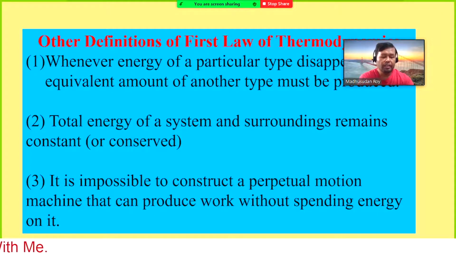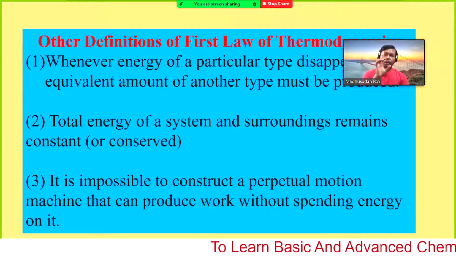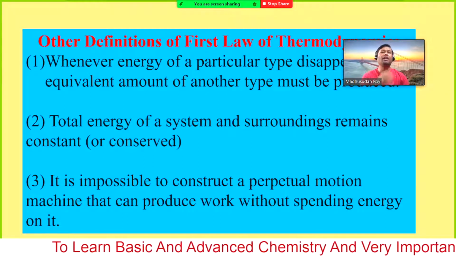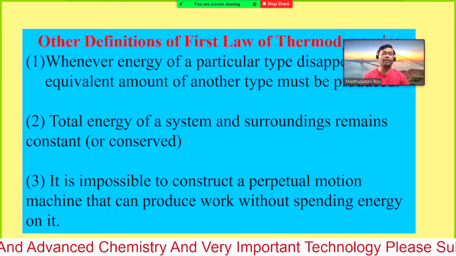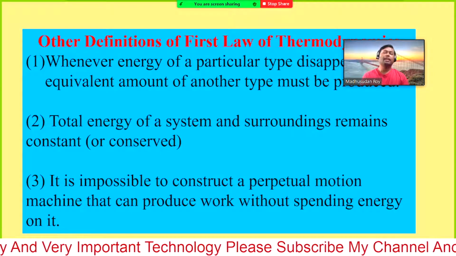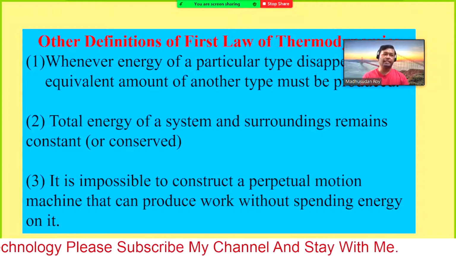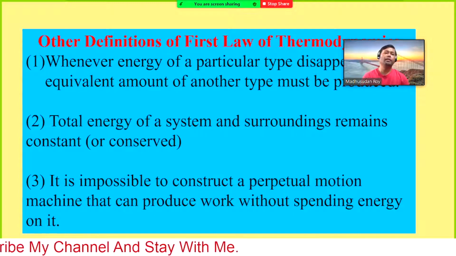So if you have an instrument having the capacity of 1 kilowatt and you use it for 1 hour, in that case you will use 1 unit of energy or electricity, and the expenditure will be against that 1 unit.